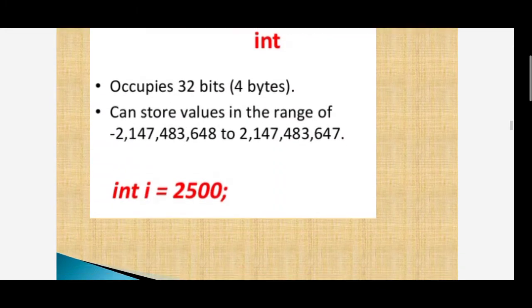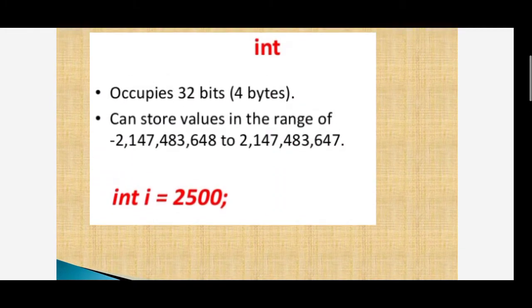Next, int occupies 32 bits, that is 4 bytes. It can store values in the range of -2147483648 to 2147483647.